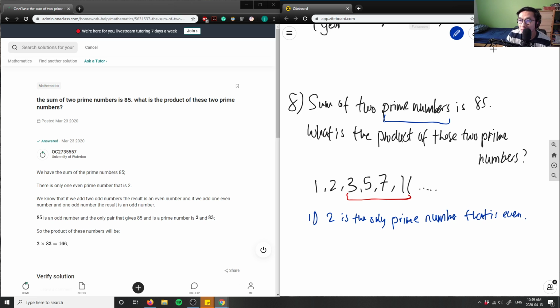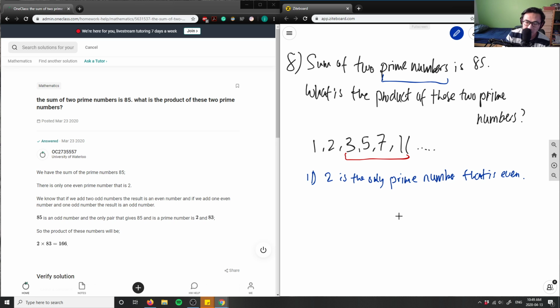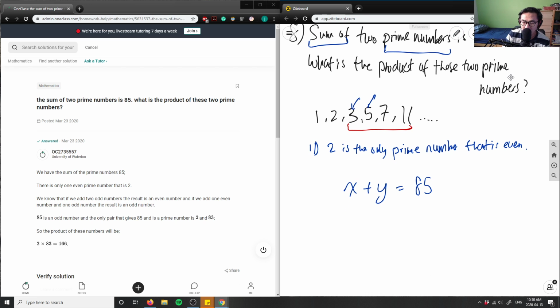Okay, sweet. And then what happens if I add 2 odd numbers together? These are all odd numbers, right? We're talking about the sum, so x plus y equals 85. Let x be the first number, let y be the second number. If x and y are both odd, what result would I get? If I have 3 plus 5, both odd numbers, I would get 8, and that's an even number. If I added 5 and 7 together, I would get 12, which is also an even number. And 7 plus 11, both odd numbers, would give me 18, which is an even number.